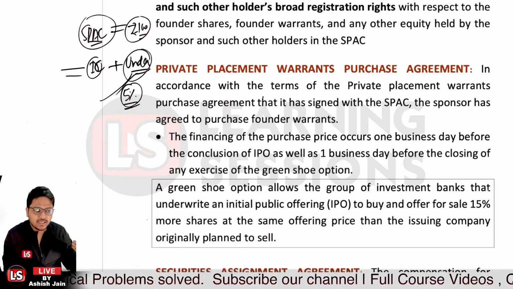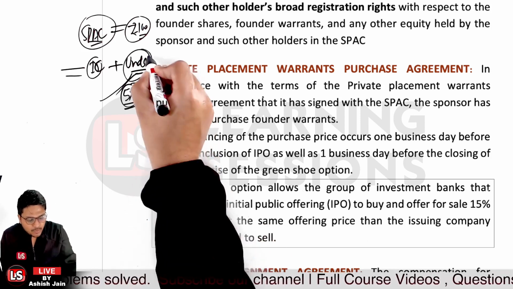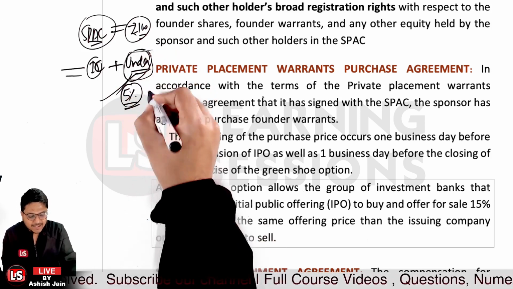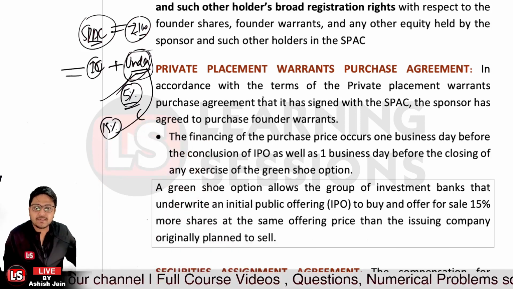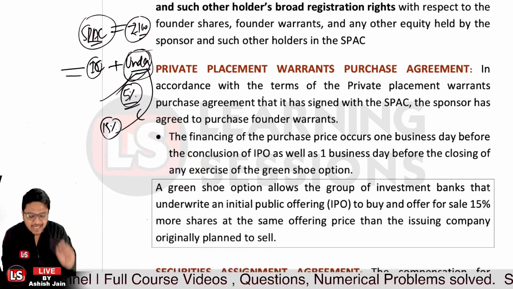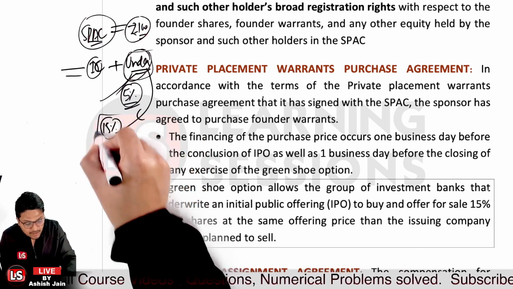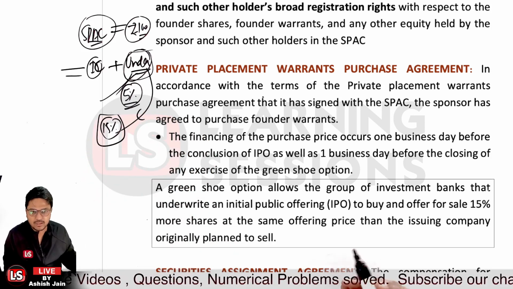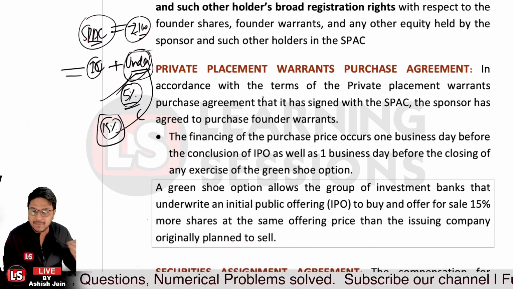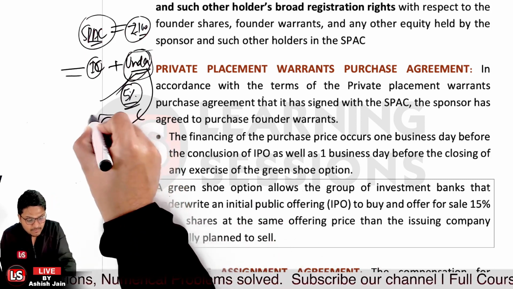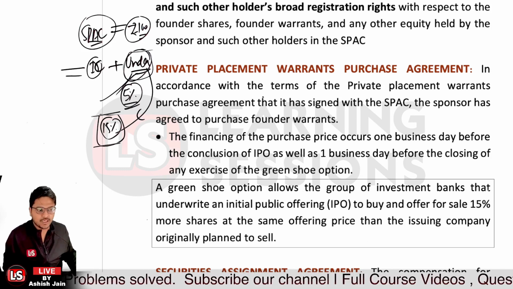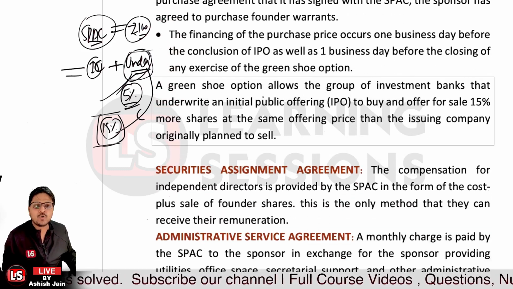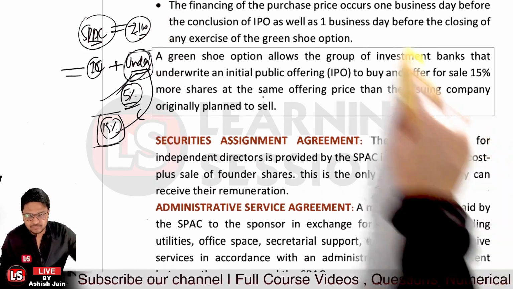But in the case of the green shoe option, the group of underwriters will be purchasing 15% more shares at the same offering price of the issuing company where they are basically planning to sell. They will be investing 15% more. That's the green shoe option. Further after that, it's related to the securities assignment agreement.